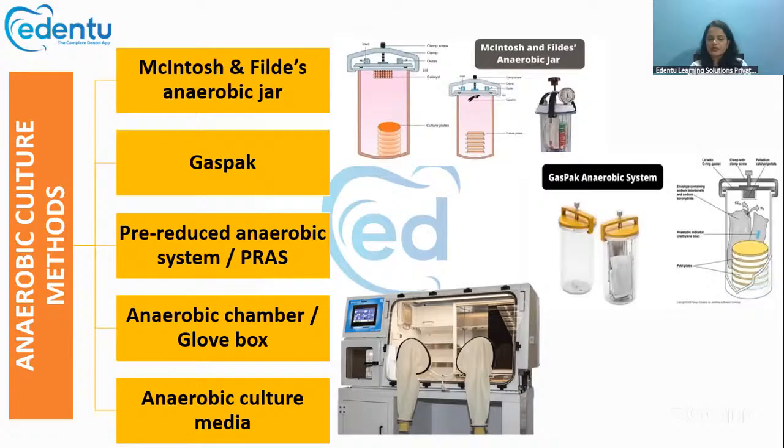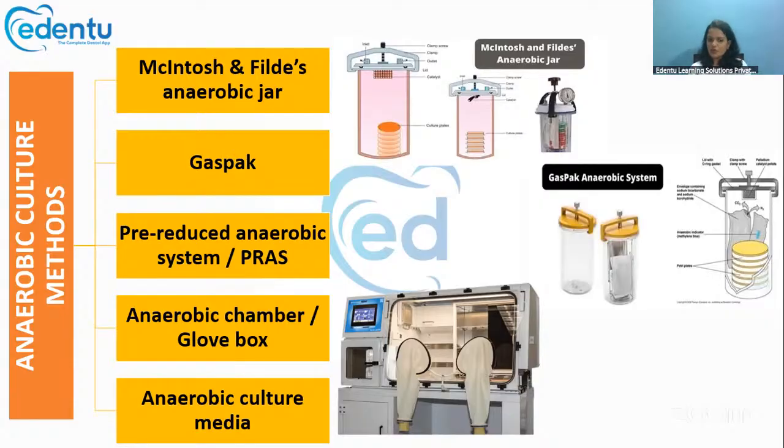Whereas anaerobic bacteria means oxygen is toxic to them. It does not need oxygen; it survives better without oxygen. Such bacteria are called anaerobic bacteria. Now, anaerobic bacteria cannot be cultured just like we culture the aerobic bacteria. It's much more difficult, and advanced methods must be used to culture these anaerobic bacteria.